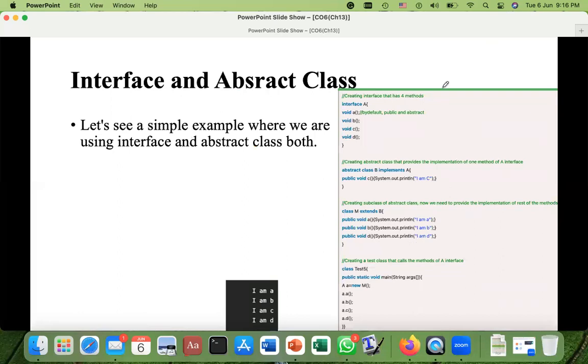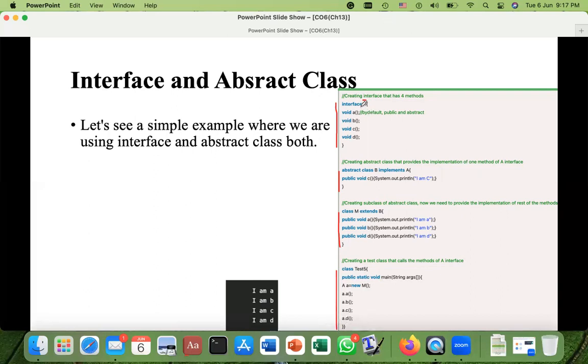Yeah. So now we have an interface. The name of that interface is A in the beginning. And after that, first I'm going to see the structure of the program. And then after that, we have the class B, which is implementing this interface A. Okay, so this is the class B then. And then we have a class M, which is extending what? This class B. Okay, this is that class. And after that, we have the class test5, which has the main program. This is the controller class, you can say.